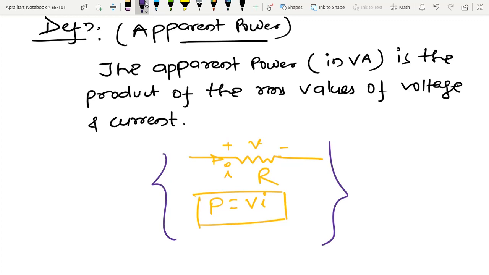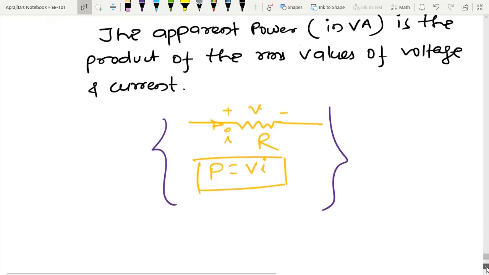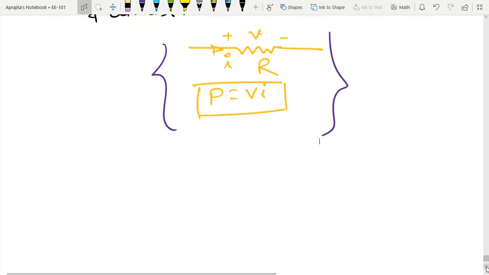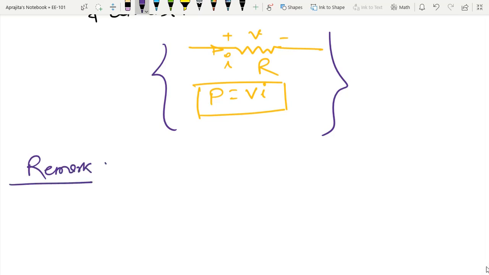You can write this as a note, as a remark. In this way you are able to appreciate the name of apparent power.